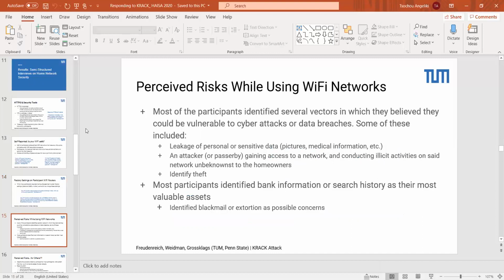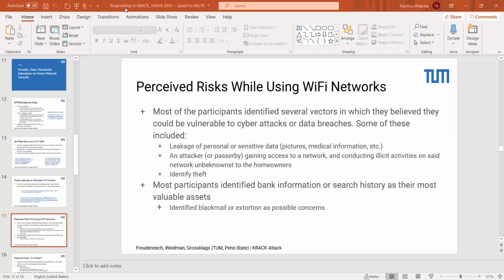In terms of perceived risk while using Wi-Fi networks, as we started to get beyond asking how secure they thought they were and into what the potential threat to them actually was, most participants identified a number of ways in which they thought they could be vulnerable. A lot of this included the leakage of personal or sensitive data, including pictures, medical information, and more.